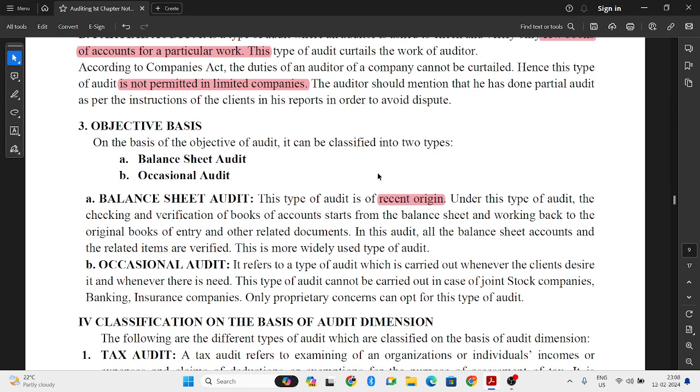So in this type of audit, balance sheet audit, from the balance sheet they will start checking the books of accounts. They will not start from the books of accounts directly. They will directly start with the balance sheet and they will go back.